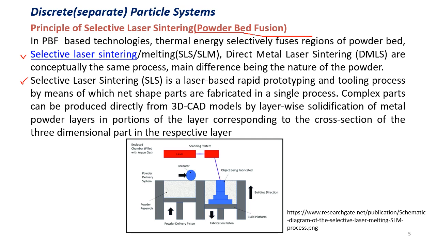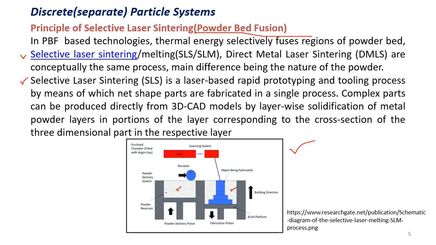Here in this figure we can see the SLS apparatus. We have the powder bed and the fabricated part forming in this powder bed. The powder is layered and fused one above another by the layer solidification method. We get the complete model, which is converted from a 3D CAD model.